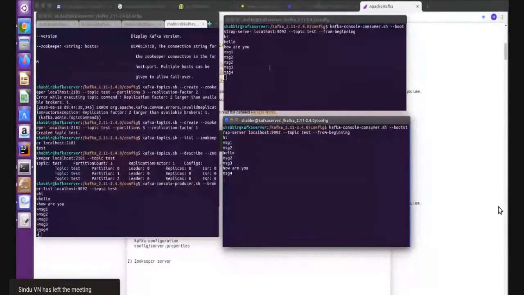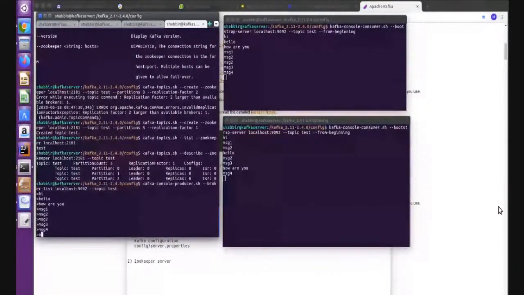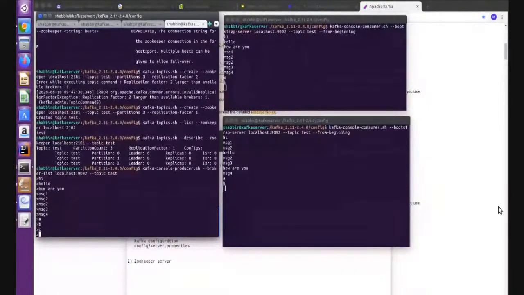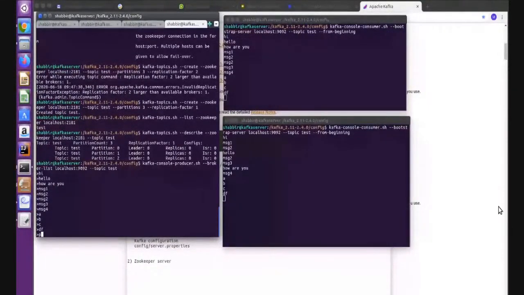Now I have two consumer applications running together, and whatever message I send from here, both will get. See how easy it is to share data. Once the data is written to Kafka, you can add multiple consumers at the same time and they will get the same data. So Kafka is able to share the data in real time. Let's say we have 10 producers or maybe 100 consumers, no problem at all. The number of producers or consumers running is not a matter for the Kafka cluster.